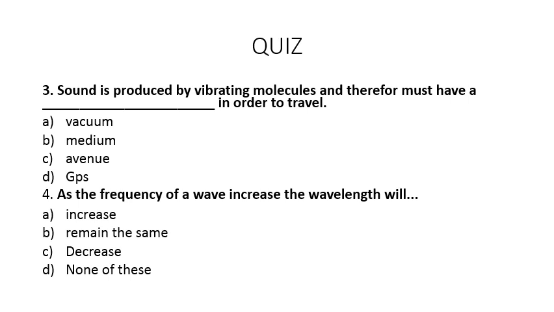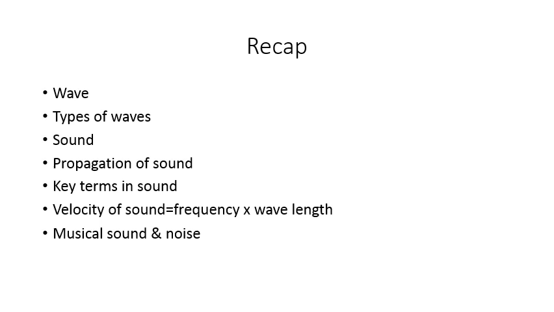So C is the answer. Let us recap the topics discussed in today's session. So wave, what is wave?